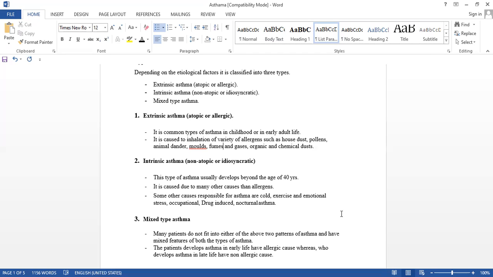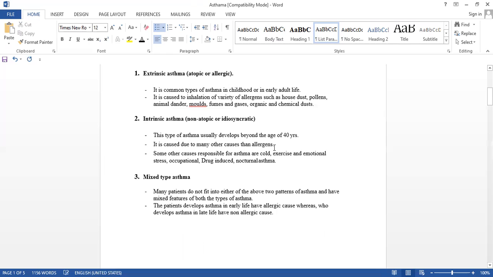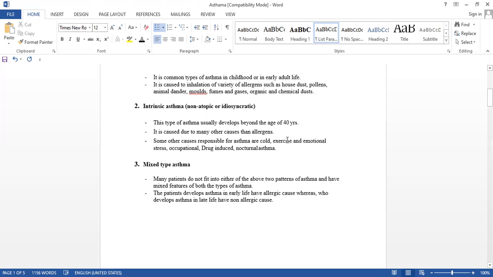Now the mixed type of asthma: many patients do not fit into either of the two patterns, and have mixed features of both types.